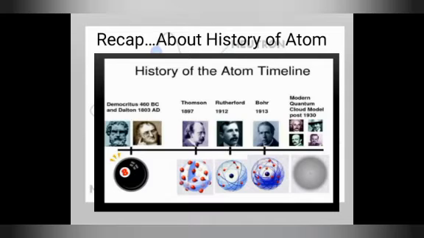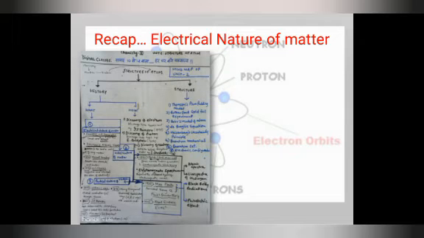This wave nature and particle nature are the two types of natures which came after Rutherford's drawbacks and before Bohr's model. Okay, so let's recapitulate the electric nature of matter. As we know, this is not visible that much. It is very small, so I have shared this page yesterday to you. Go through it. So this is all about the history. Now today we will study about the wave nature.